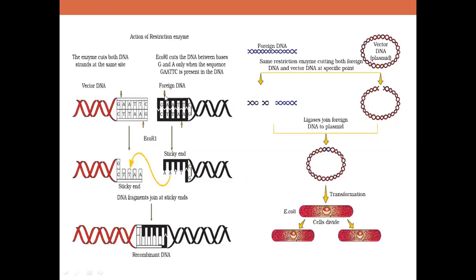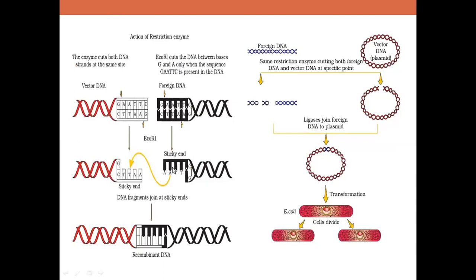Okay, so the action of a restriction enzyme is shown in this particular figure, children. You can see two different DNA molecules here. One is our vector and one is our foreign DNA or the desired DNA. So you can see EcoRI as an example of this enzyme. You can see it cuts always between G and A, okay, on both the strands, and in this course it produces sticky ends, which are very important. These are the sticky ends.